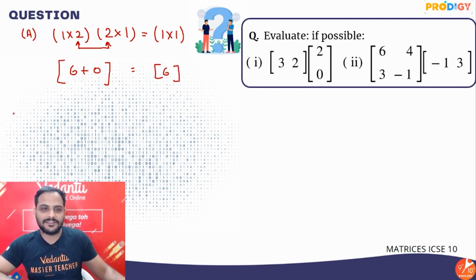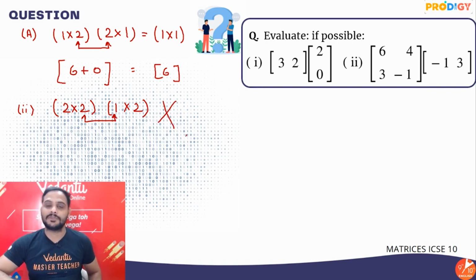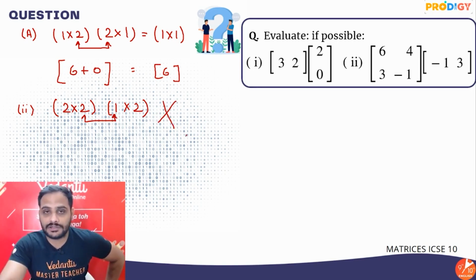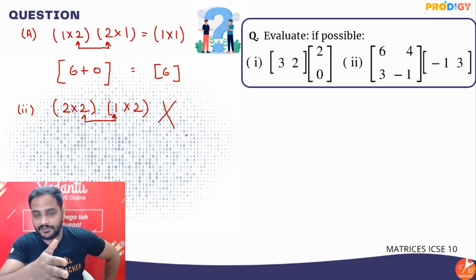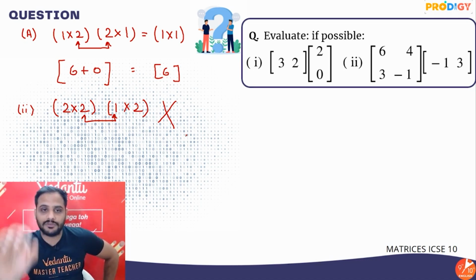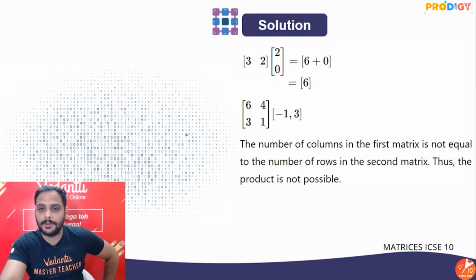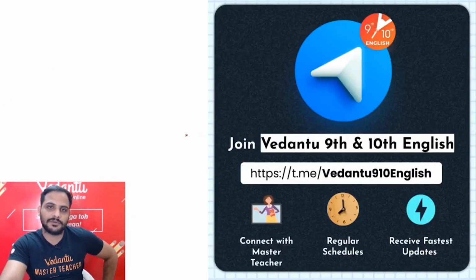Okay? Second one, beta. If we solve the second, the first matrix is of the order 2 by 2, and the second matrix is of the order 1 row and 2 columns. So you can clearly see multiplication is not possible. The number of columns of the first matrix is not equal to the number of rows of the second matrix. That is why multiplication is not possible in the second case.